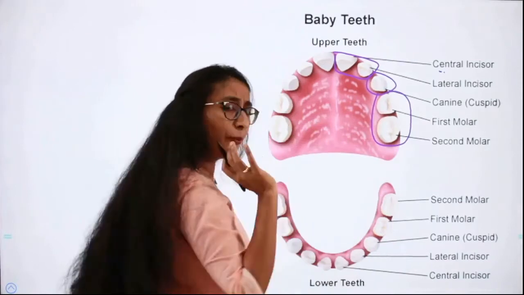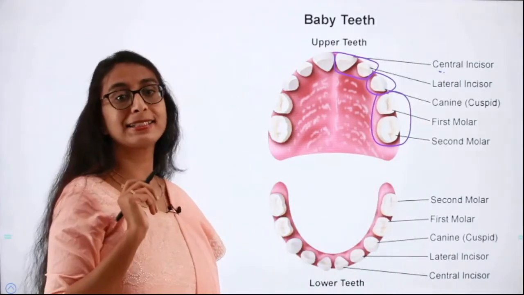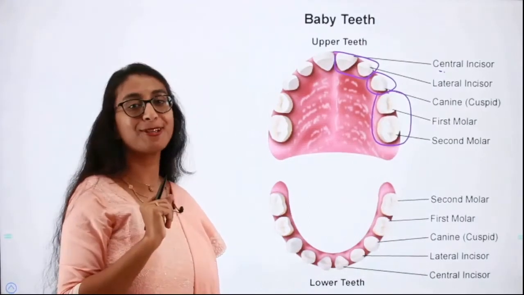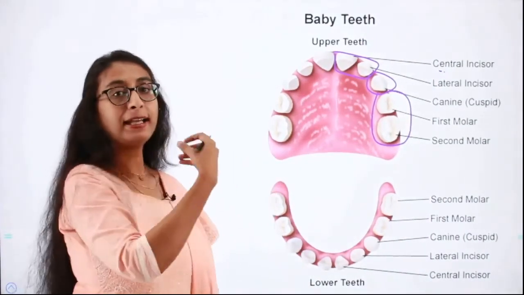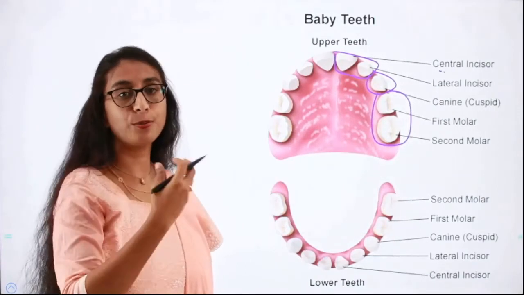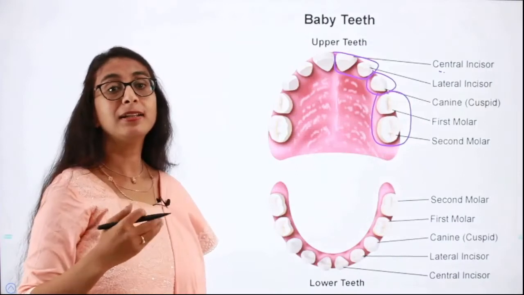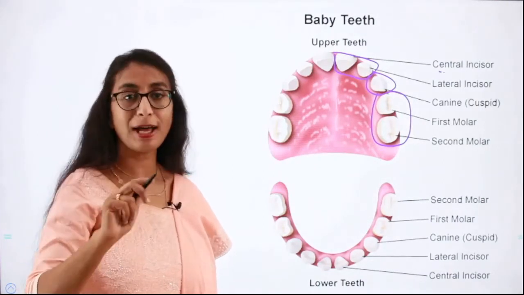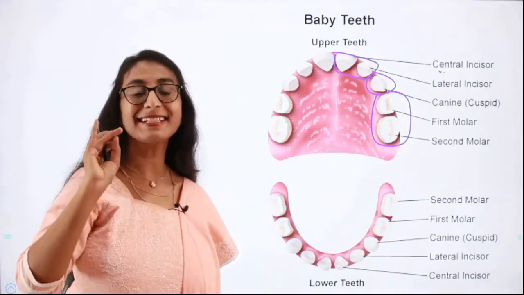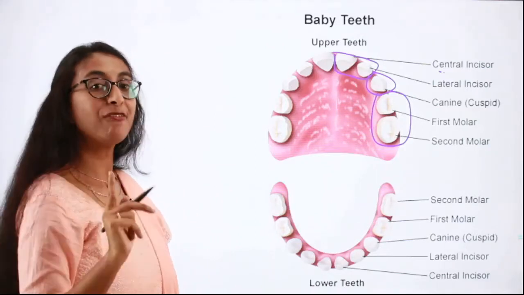You must always remember that in children we do not have premolars. This also has appeared as a question previously. They will give you a set of options and ask, say a child is so many years old, which set of teeth will you expect that the child does not have. Children do not have premolars, they have only incisors, canines and molars. So please do not forget this, children do not have premolars.